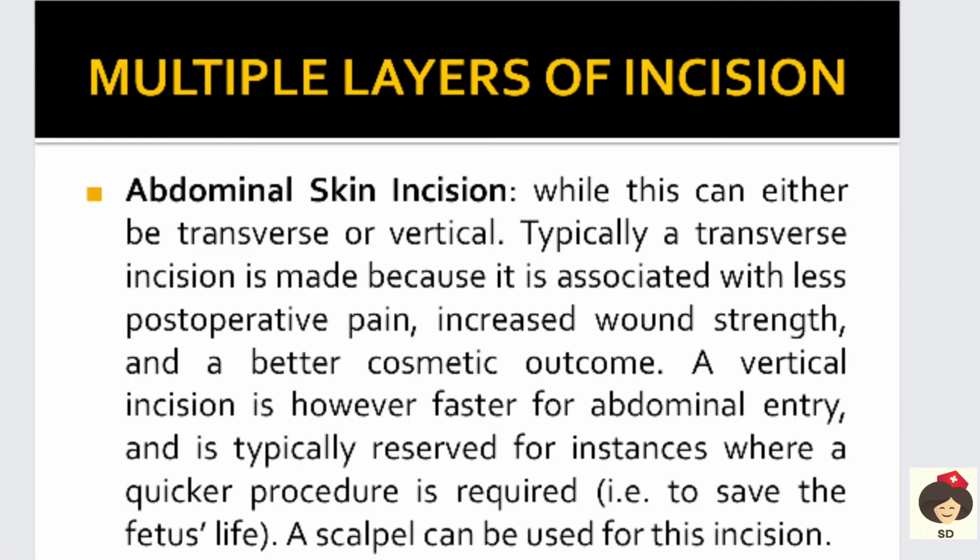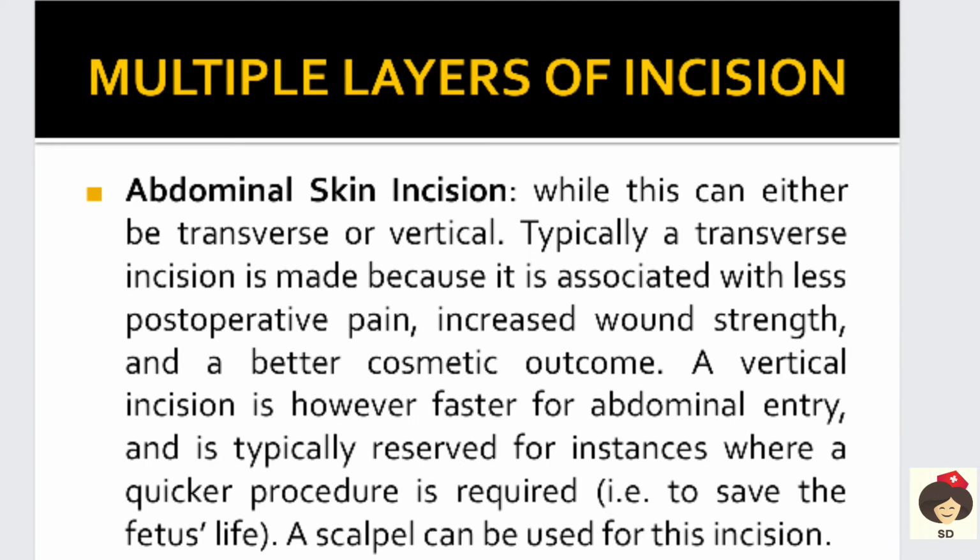The second step is the multiple layer of incision. First we make an incision on the abdomen, that is on the skin. Here you can make an incision either transverse or vertical. Transverse is a horizontal incision. In transverse there is less postoperative pain and also increased wound strength. So wound healing will occur effectively, with a better cosmetic outcome. Because the incision is in the lower abdomen, it is not revealed outside. With panties you can cover the incised area, so there is a better cosmetic outcome.